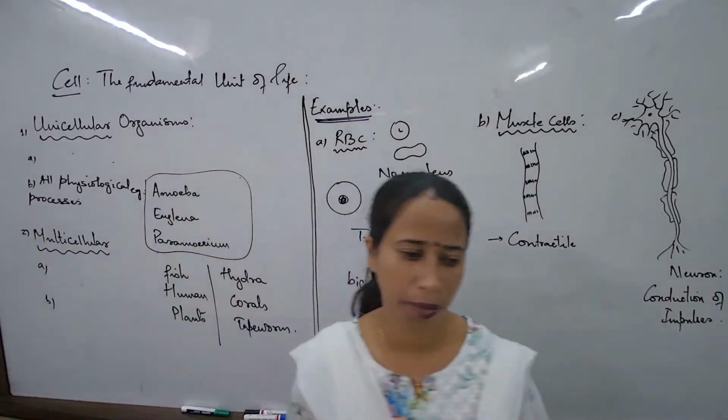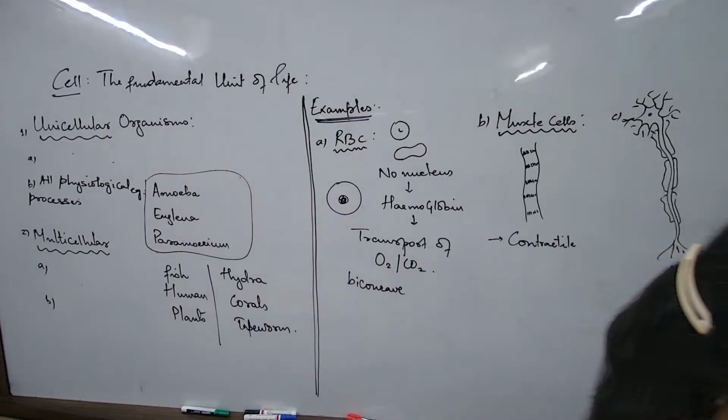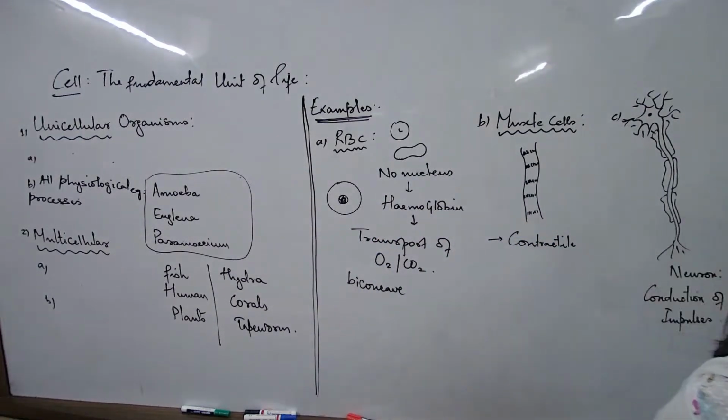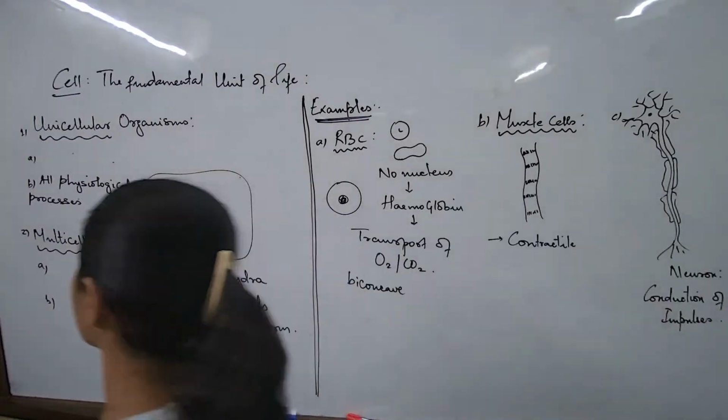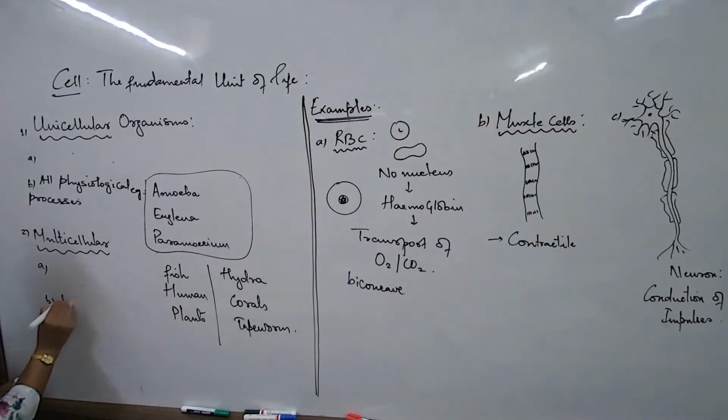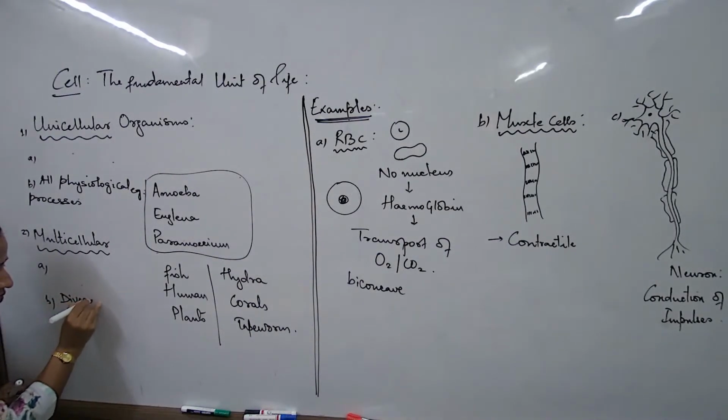Physiological word, you check the spelling properly. Different tissues and organs carry out different physiological functions. Hence, they show division of labor.